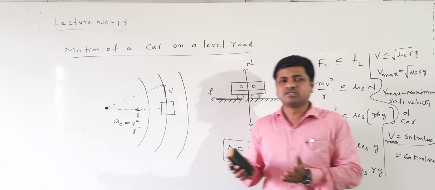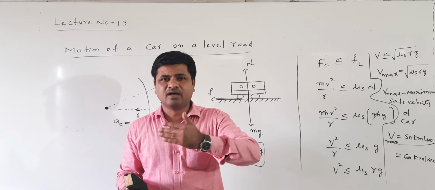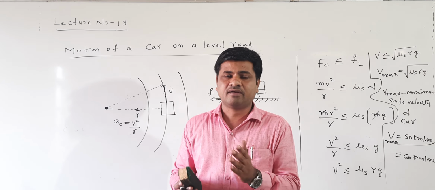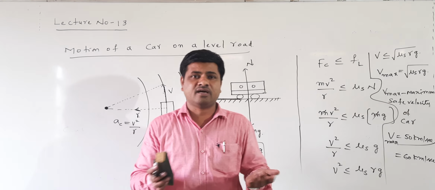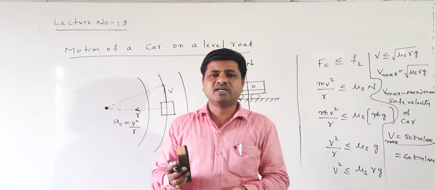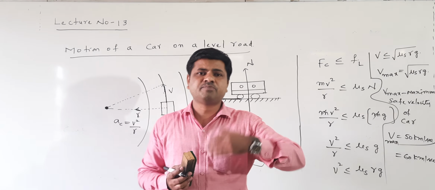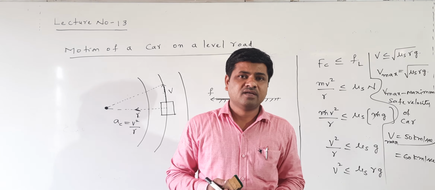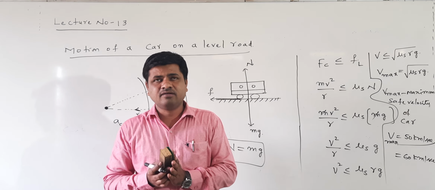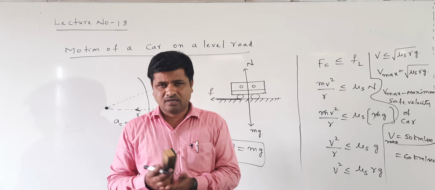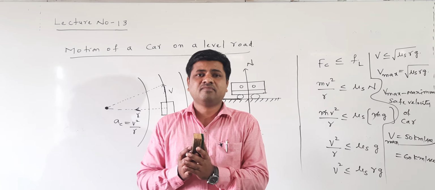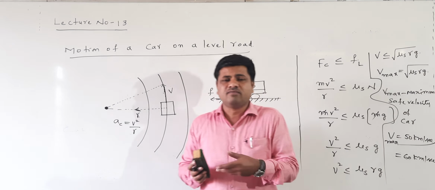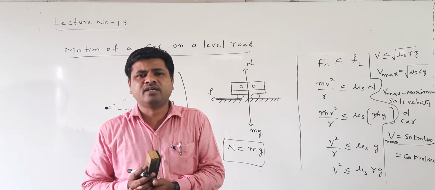On the roads where you are traveling, there are some places where it is written that the speed limit is 30 km per second, 40 km per second. What is the meaning of this? When a car, bus or any vehicle travels above this speed, it falls down. That's the reason speed boards are written and placed there.